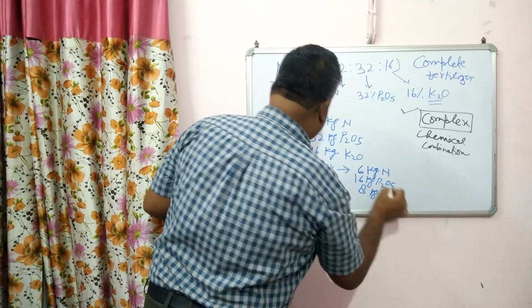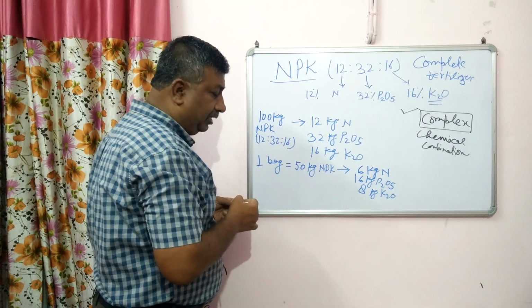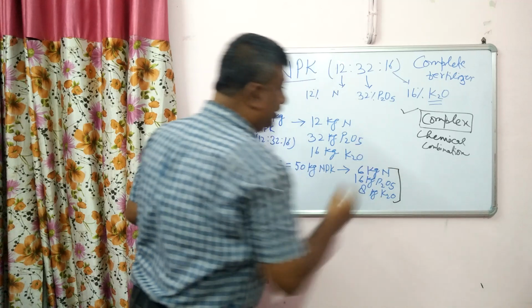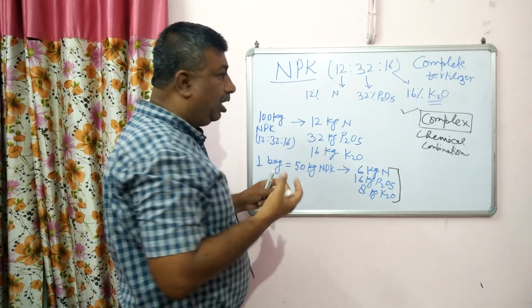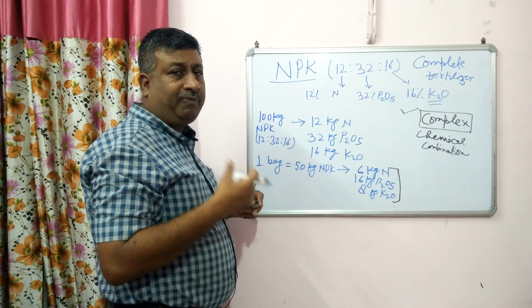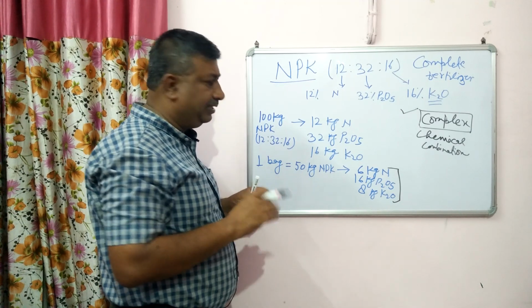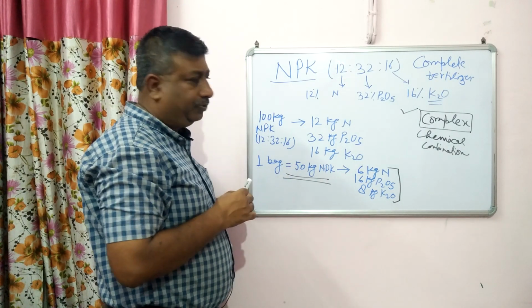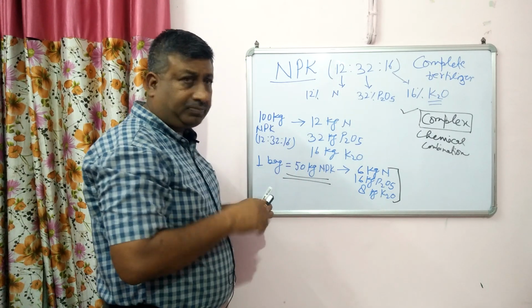So from one bag we get this amount of nitrogen, phosphorus and potassium. This question may be asked: how much quantity of N, P and K is obtained from one bag of this fertilizer? In one bag there is 50 kg fertilizer.